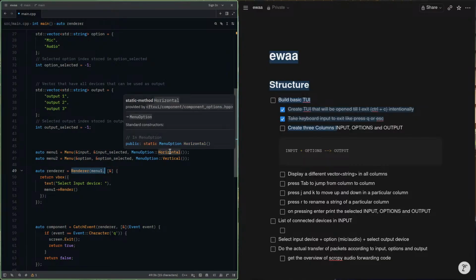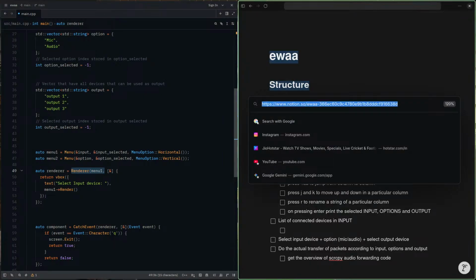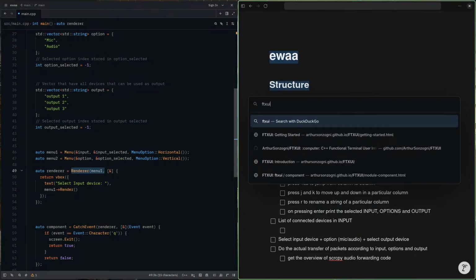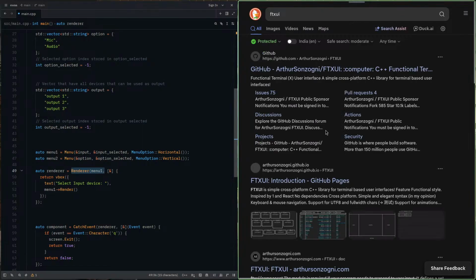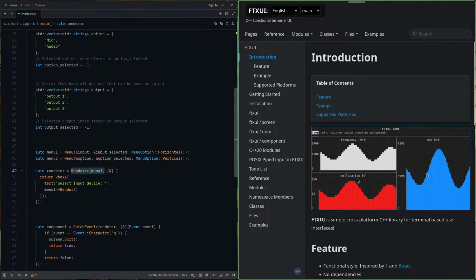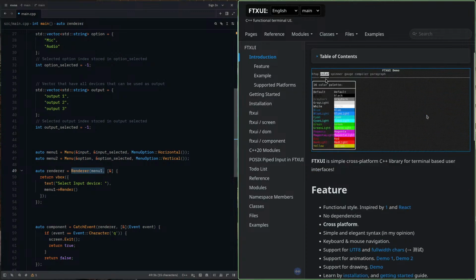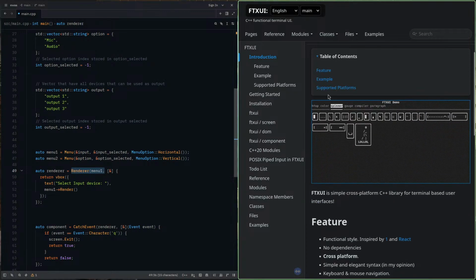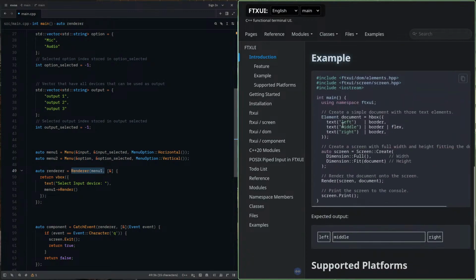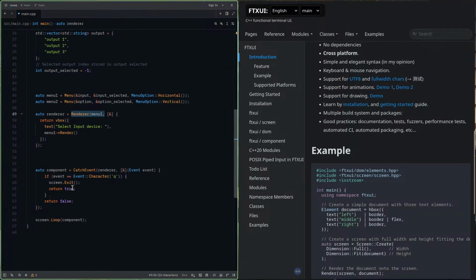And here also, if you see component and everything, I'm not very familiar with this type of syntax, and I'm not very good at C++ as well. So we're going to go through the documentation. Okay. They also provide a very good set of examples, from where I copied this last part.